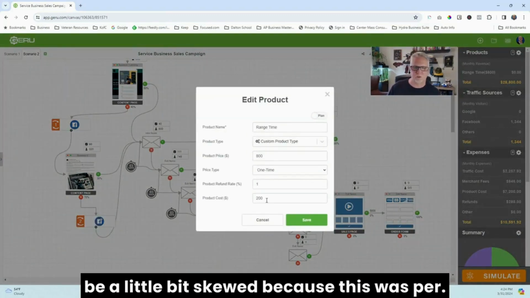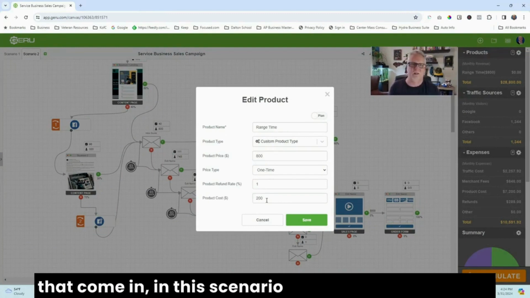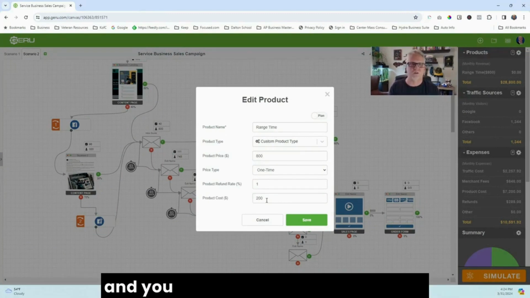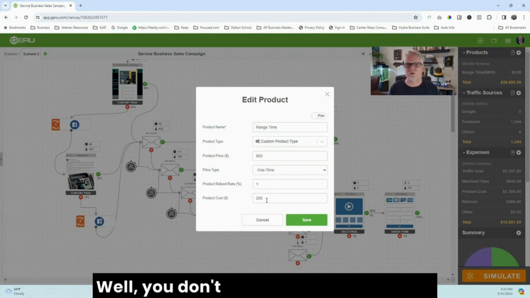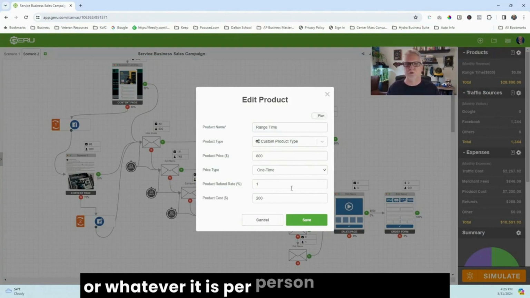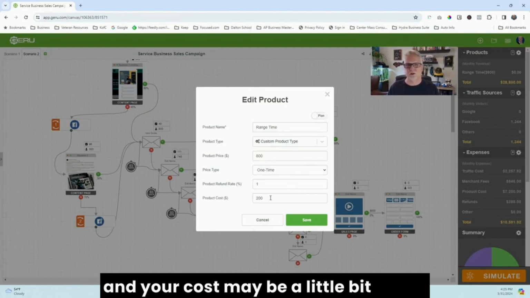Let's say, for instance, you have a group of people that come in, and in this scenario you're a firearms instructor and you only have to pay a fee to rent the property or rent the range. You don't have to pay per person. Let's say you've got 10 people on the range at any given time. Well, you don't have to pay $200 or $100 or whatever it is per person in many cases, and your cost may be a little bit lower.